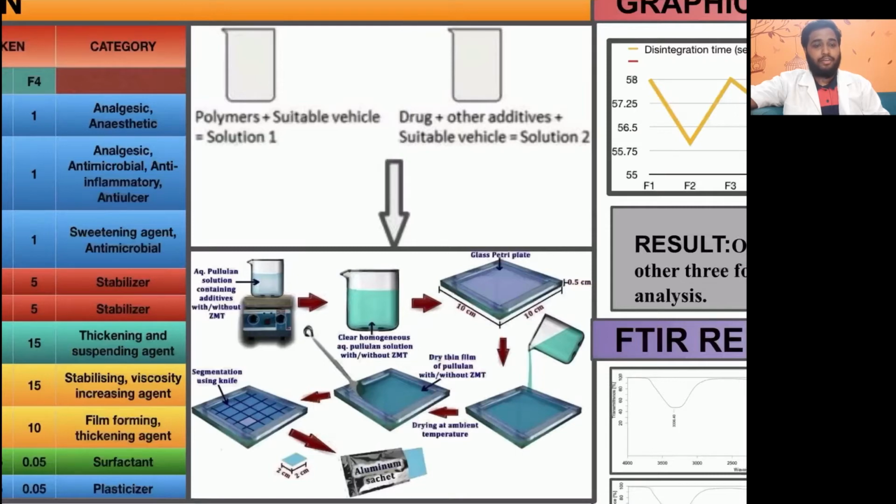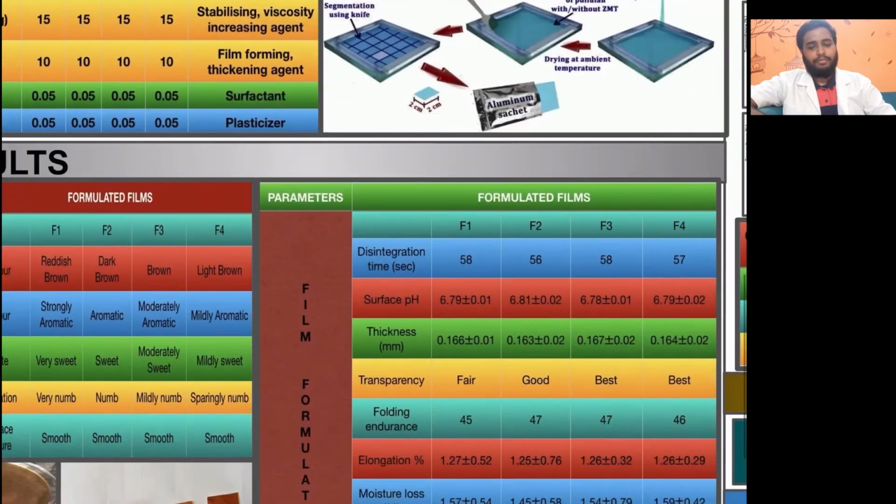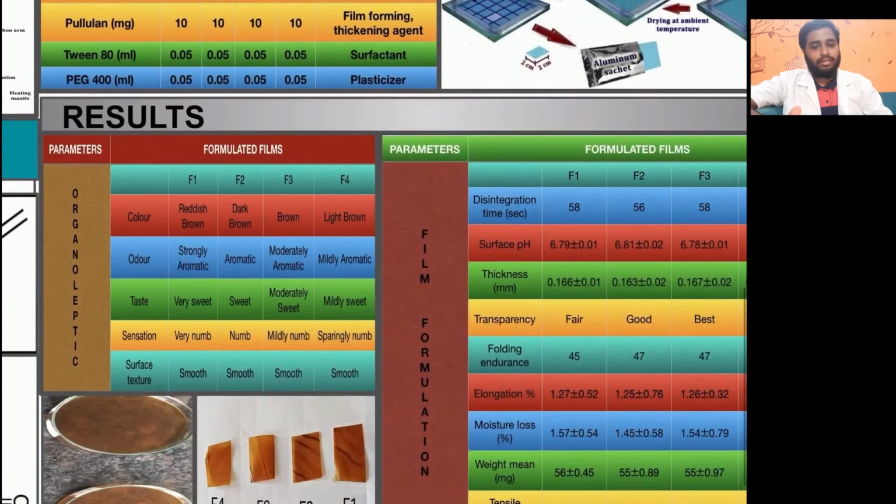Contents of beaker A were added to B, and then they were subjected to rotation at a specified RPM at a specific temperature until they got into a clear homogeneous solution. They were then poured into the Petri plate, and once dried, they were cut into the desired shape and size that was required.